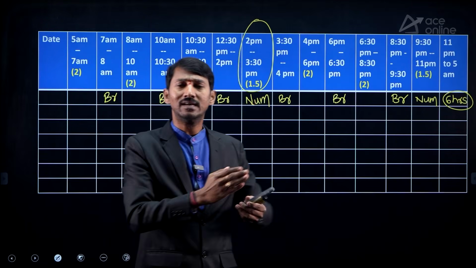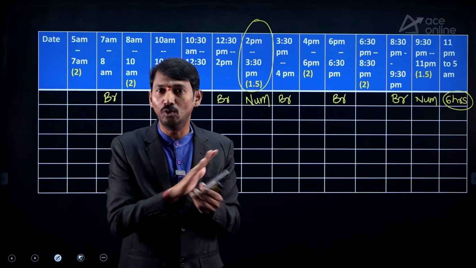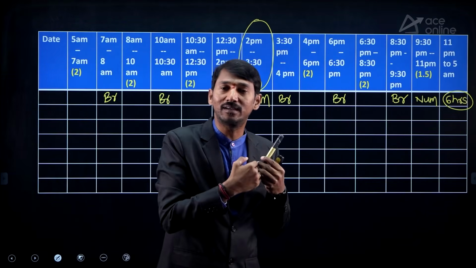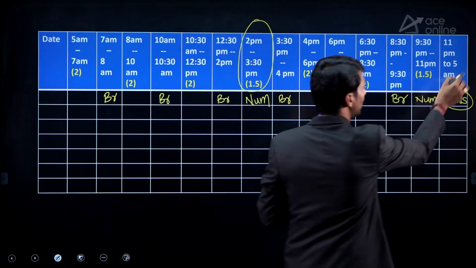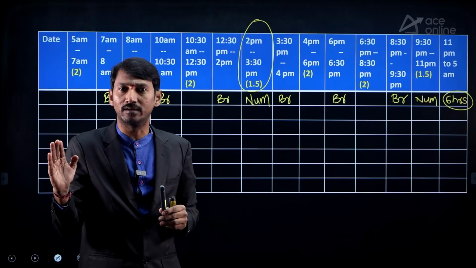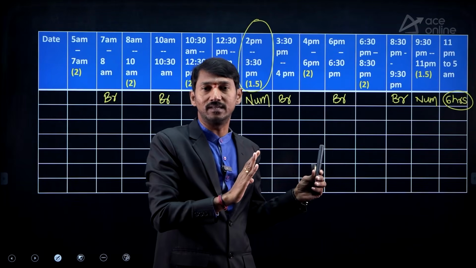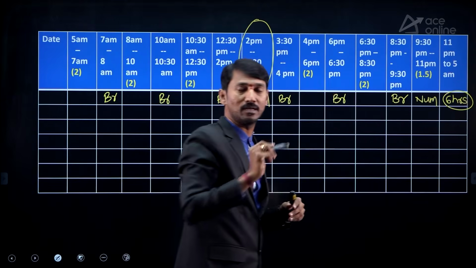But people do like, sir, I studied up to midnight 2 o'clock and I woke up at 4 o'clock. Don't do that. That will spoil your entire preparation and your health also. That is the reason why proper sleeping is important. 6 hours is more than enough in this 2 months of time. 6 hours a day is enough. That's why 11 to 5, 6 hours of sleep is compulsory.